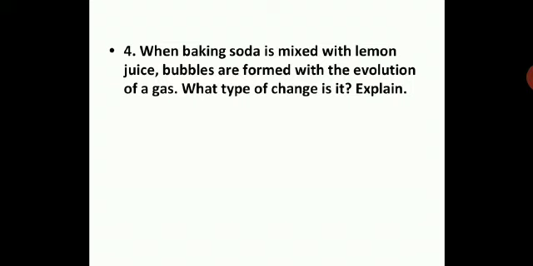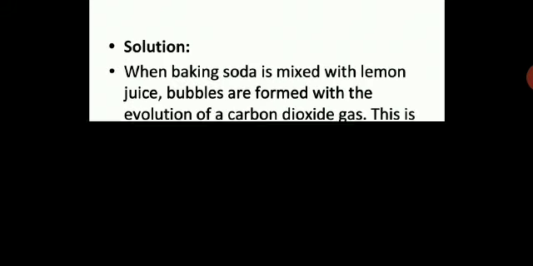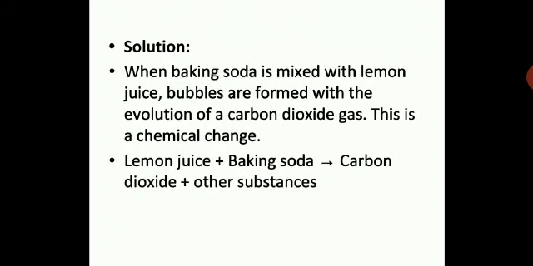Question number 4. When baking soda is mixed with lemon juice, bubbles are formed with the evolution of a gas. What type of change is it? Explain. Now we have seen in your virtual sessions the reaction of baking soda with vinegar. Here it is reacting with lemon juice. There, which gas was released? Carbon dioxide gas was released. Here we will see which gas is released and what type of change it is. You have to explain. Let us see. When baking soda is mixed with lemon juice, bubbles are formed with the evolution of carbon dioxide gas.